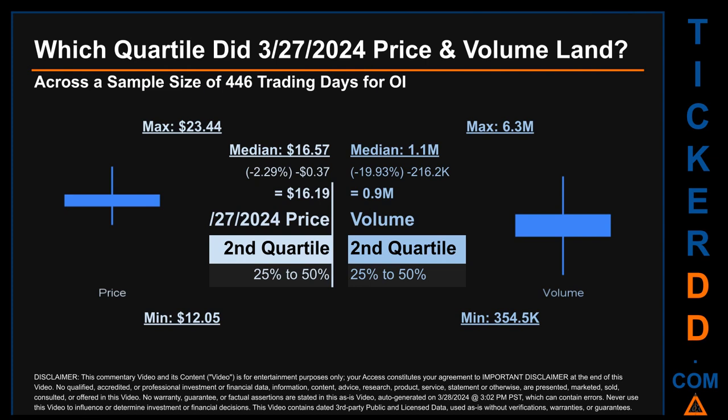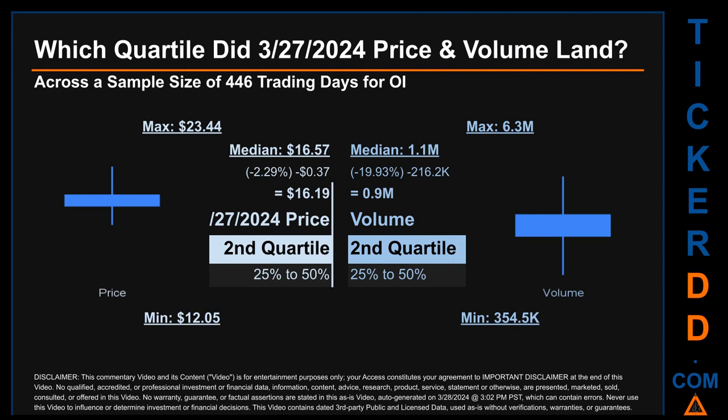Which quartile did March 27, 2024 price and volume land? Across a sample size of 446 trading days, the maximum end-of-day price for OI was $23.44 while the minimum was $12.05. Within that price range, March 27, 2024 price, of $16.19, landed within the second quartile, putting it within the 25% to 50% range of all sampled end-of-day prices.